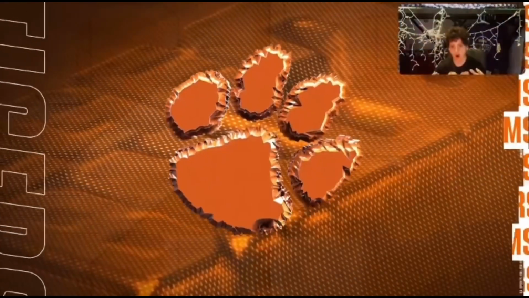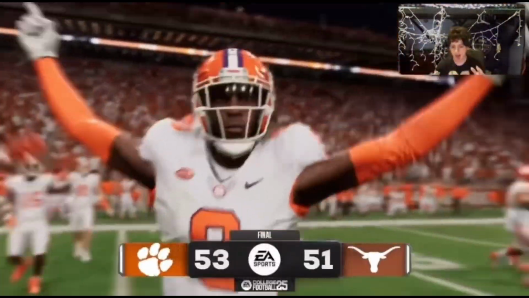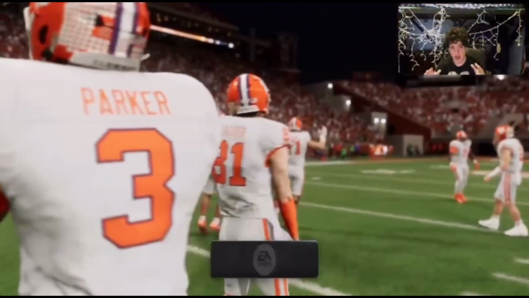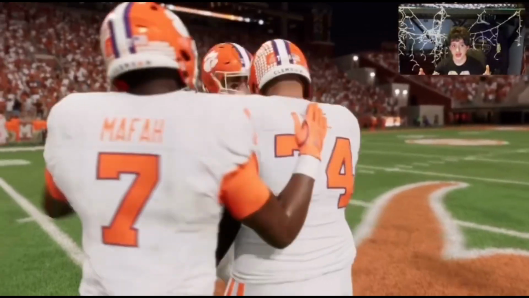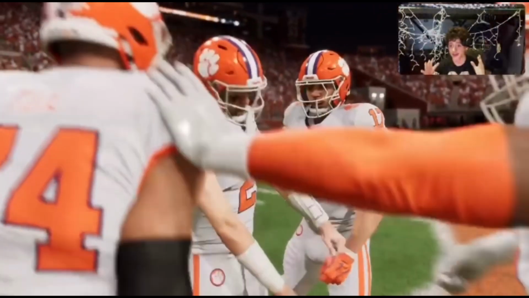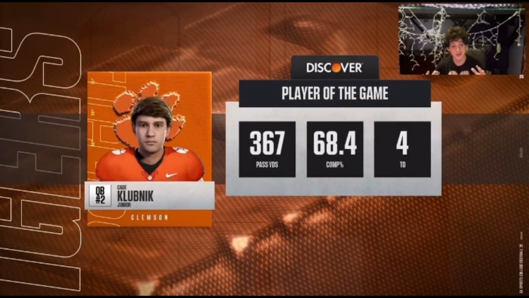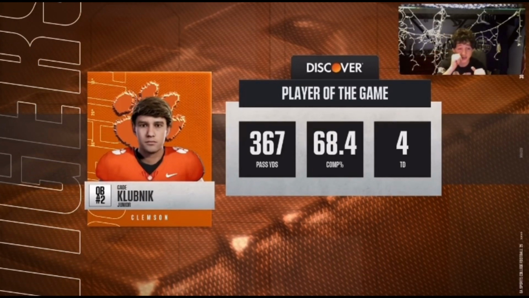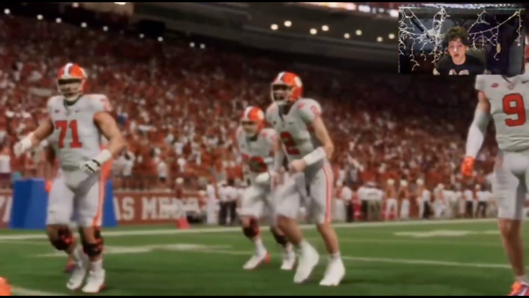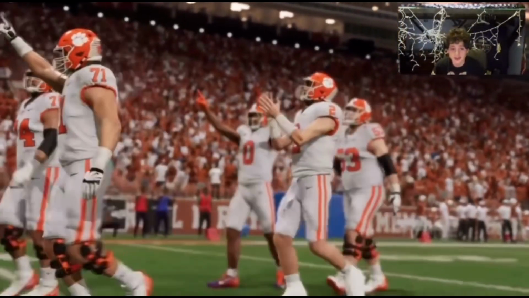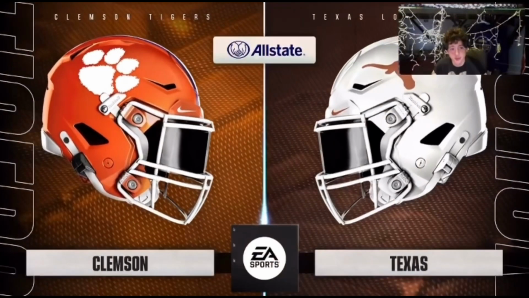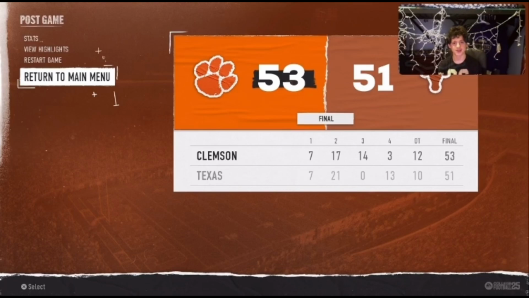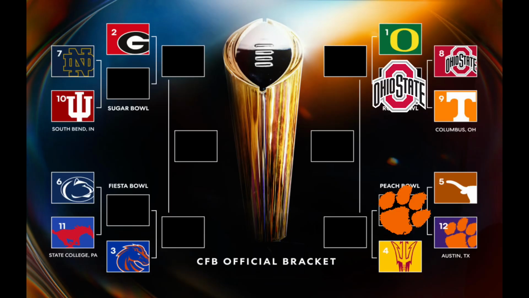Okay, 48-50. Oh, and Clemson comes out on top in the college football first round as our second win of this simulation. Texas was the 5th seed heading into this college football playoff, and then you got Clemson, the underdog, the 12th seed, just slipping into the playoffs, getting the dub versus the 5 seed, Texas Longhorns. Good game. Clemson is now moving on to the college football playoff quarterfinals. Wow, very interesting. All right, Clemson now plays Arizona State.